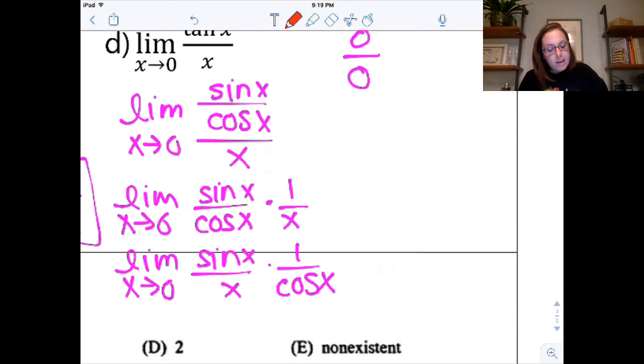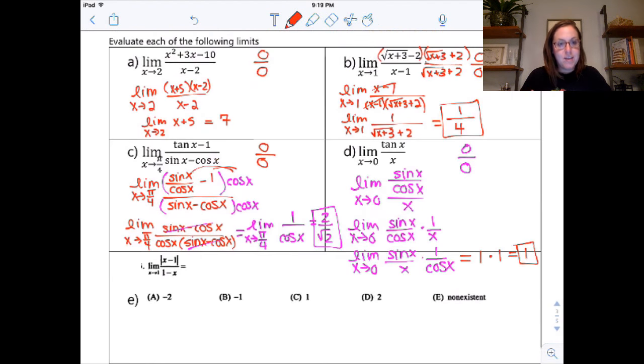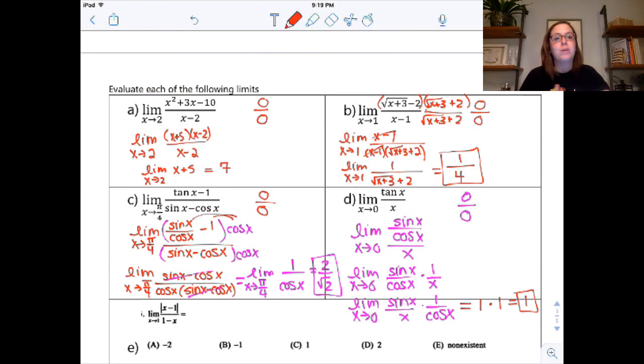So here I would say, okay, let's evaluate these limits. The limit of sine x over x as x approaches 0 is 1. That's one of the 2 special trig ones you should know. The limit as x approaches 0 of 1 over cos is 1 over 1. So this is just 1. So I know that these notation things can be annoying, but in the end you can wind up losing points when you know what you're doing. So just be careful with it as you go.